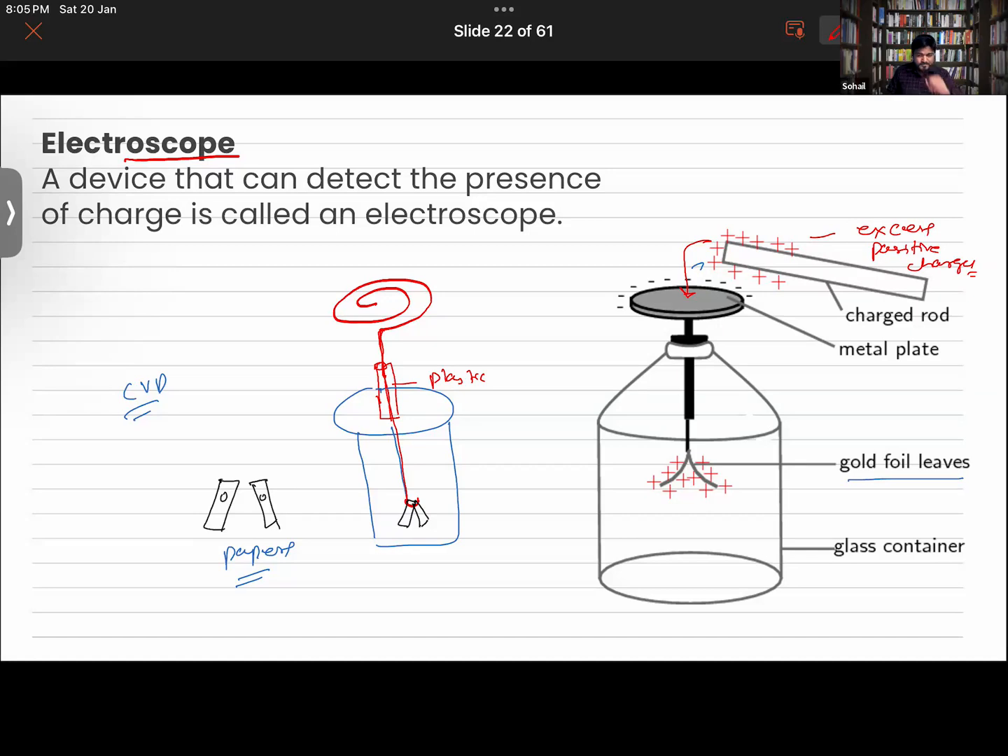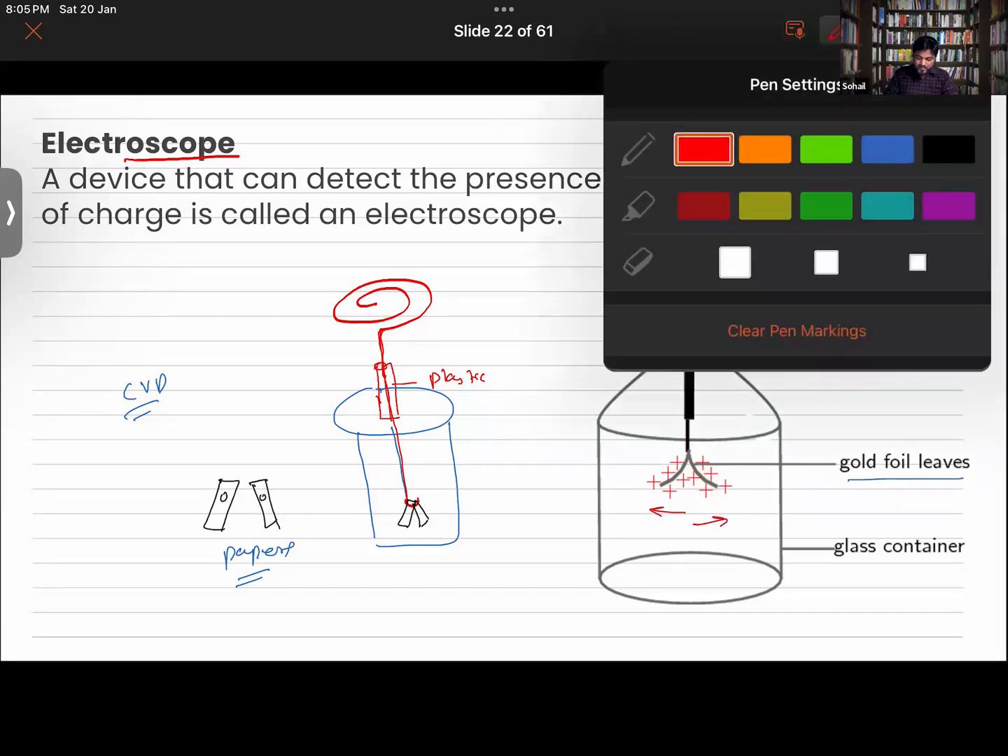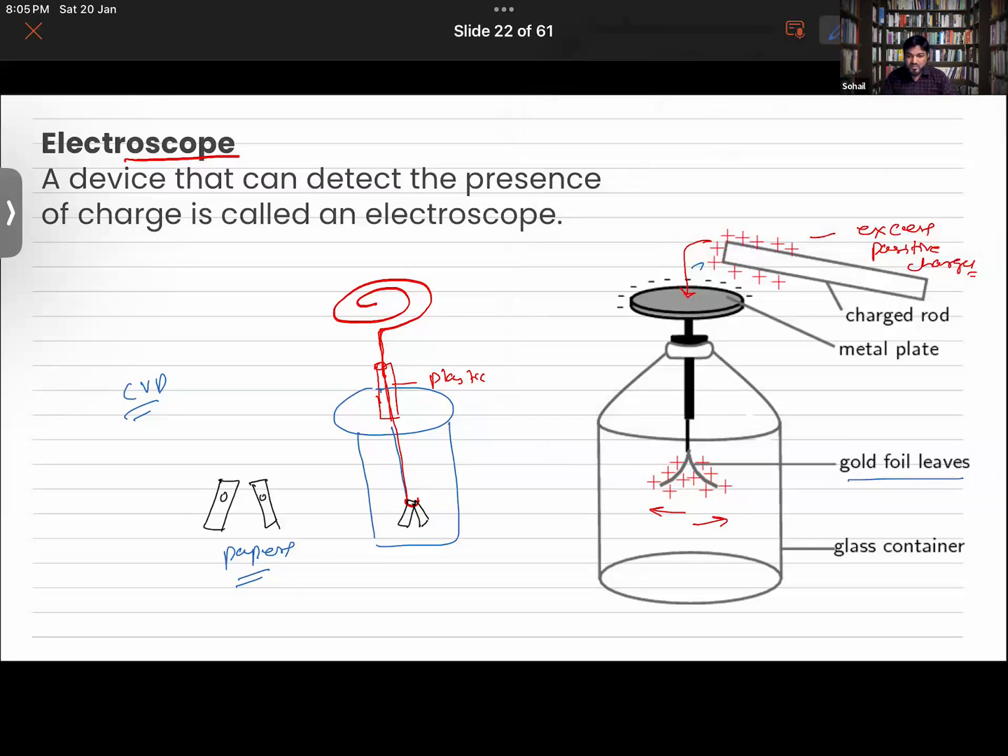So charge will now be conducted to the gold foil leaves, and you can see that these are actually repelling each other. Why is it repelling? Who will answer this one? Why are the gold foil leaves repelling each other? Obviously because of like charges, right?